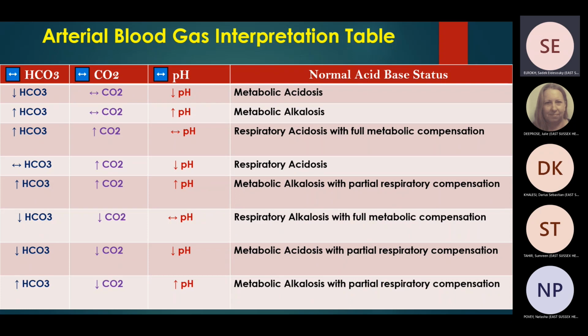Metabolic alkalosis, partial respiratory compensation. What would be PCO2 here? Should be high, isn't it? Yeah, that's right. It should be high to compensate the metabolic alkalosis. It's already metabolic alkalosis. pH is high, bicarb is high. Metabolic alkalosis is trying to compensate.